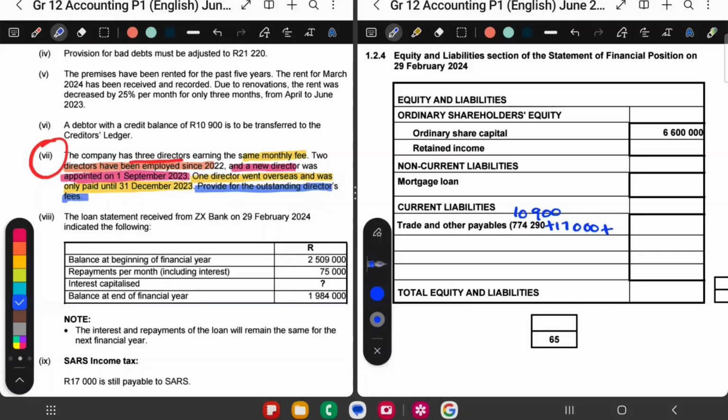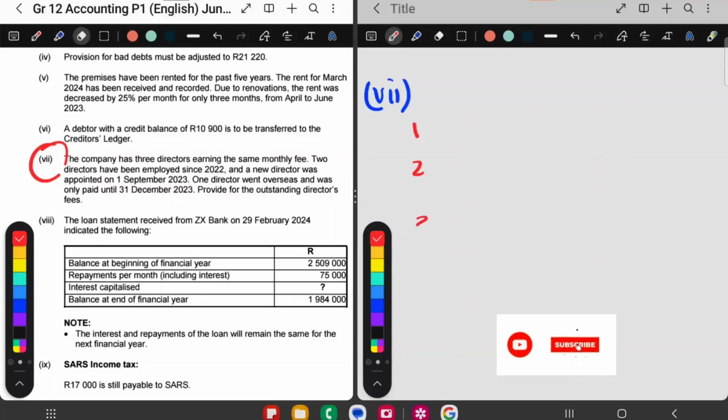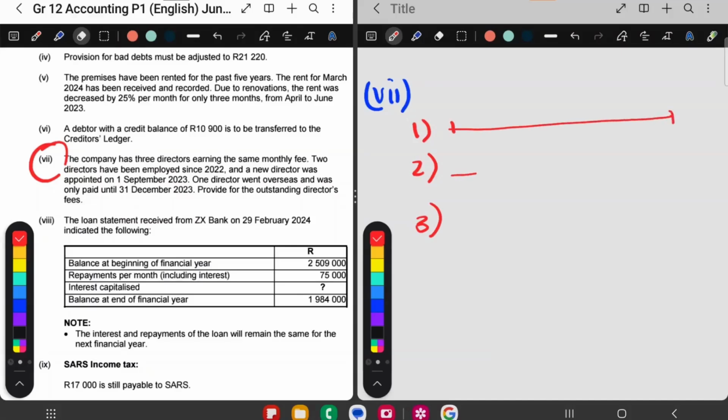So let's break this up. Okay, so we have 1, 2, 3 directors. The first 2 directors, they are employed for the whole year. So this one is also employed for the whole year. The last director, the third director, it says here a new director was appointed 1 September 2023. So this one was appointed over here 1 September 2023.